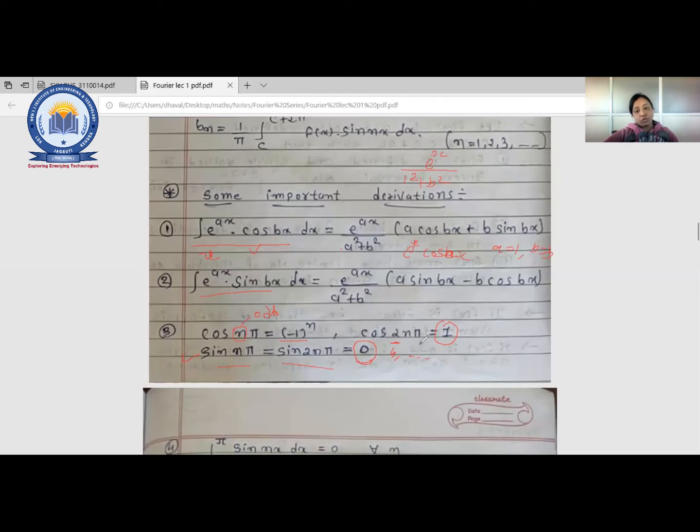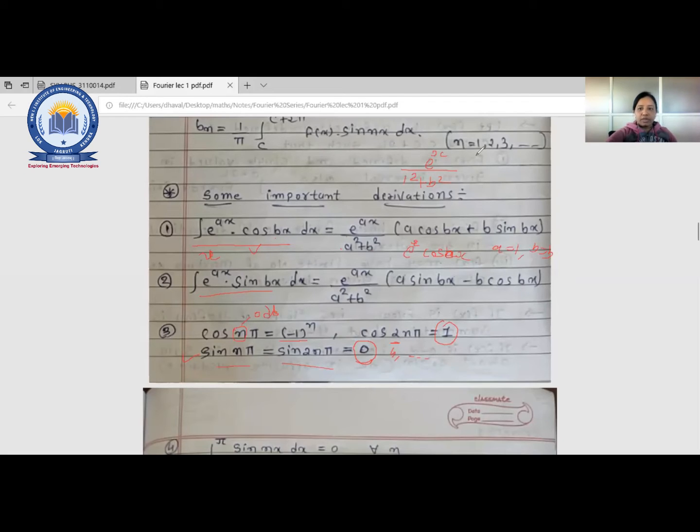Or if it is cos 2n pi, that means it's even, so it is 1. Any doubt in this formula? There are so many formulas that you are supposed to remember, but I am showing only the formulas which are required for today's lecture. So you just need to remember that.